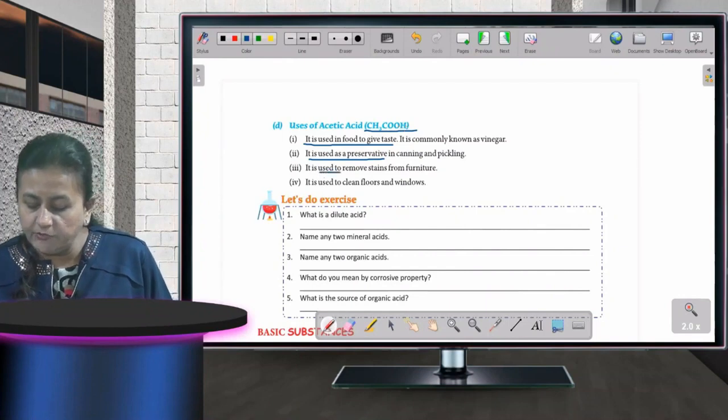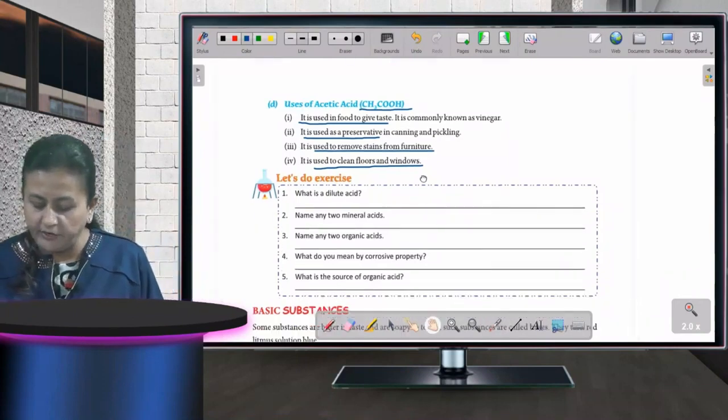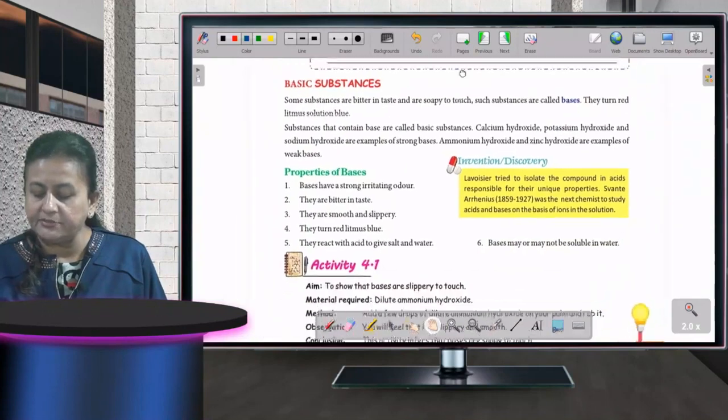It is used to remove stains from furniture. It is used to clean floors and windows. Fine, children. Now come to the next topic, basic substances.